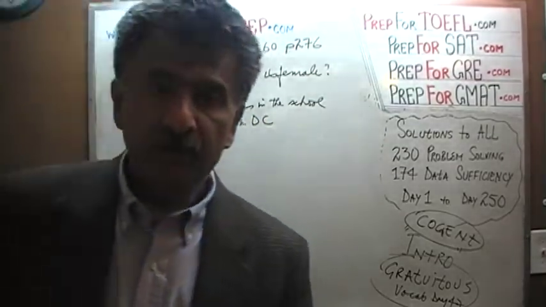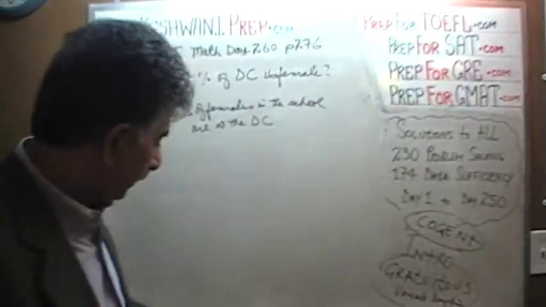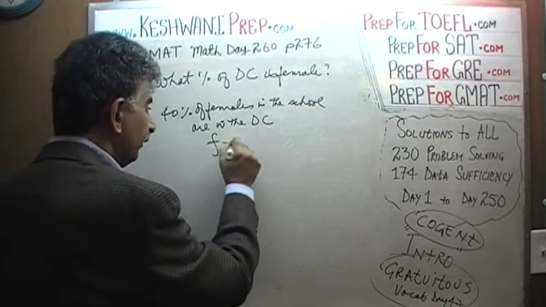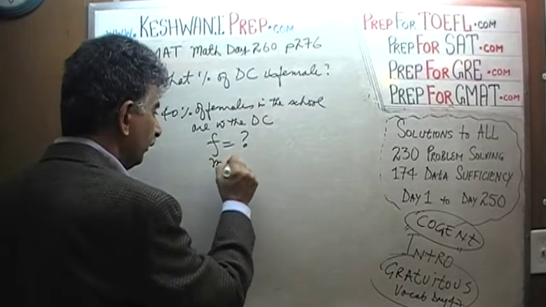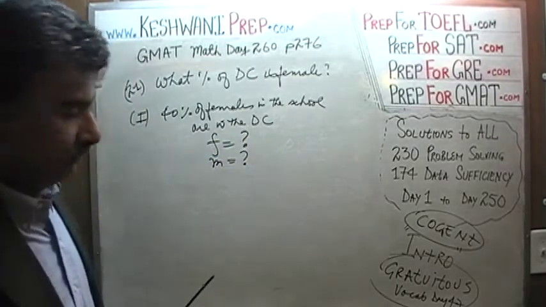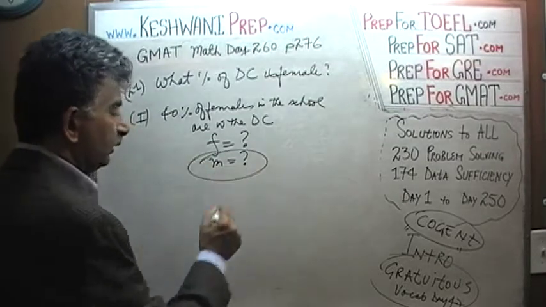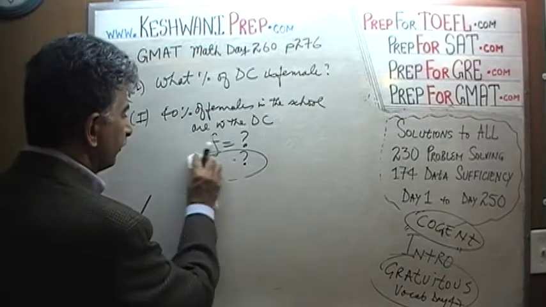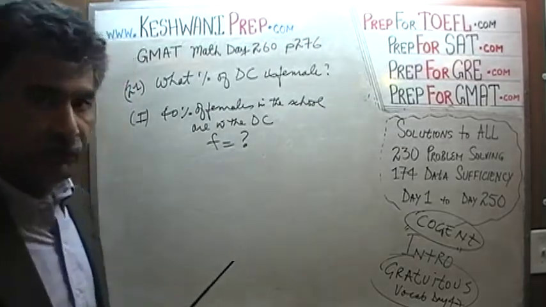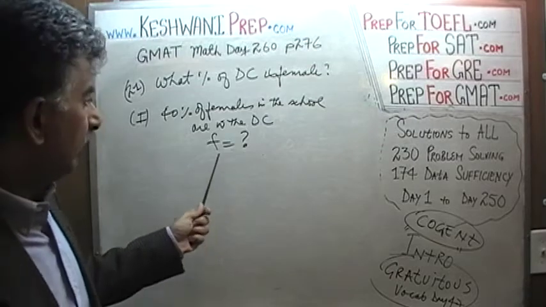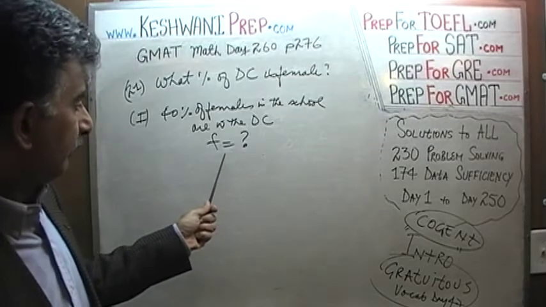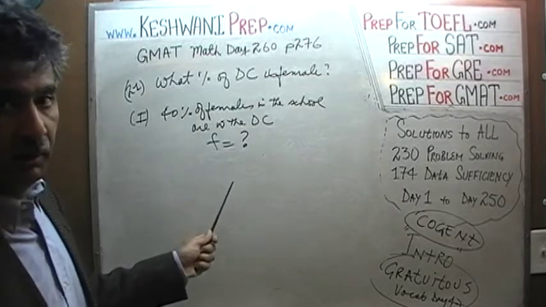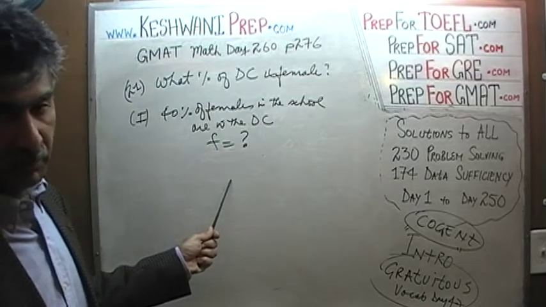Well, if 40% of the females in the school are in the drama club, but 40% of what? We need to know the number of females, and we also need to know the number of males. Not the total number of males, but the number of males that are in the drama club. M stands for total number of boys in the school. We need to figure out how many boys are in the drama club. We need to figure out how many girls are in the drama club. Even if we knew the total number of females in the school, we can figure out 40% of that, but that still would not tell us how many boys are in the drama club.